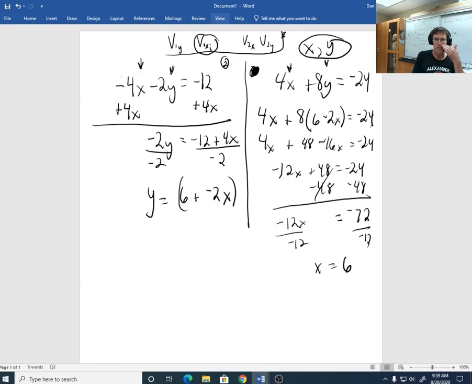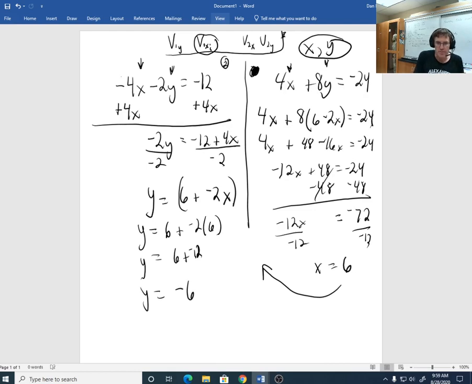Okay? Now, we can package this 6 back over here. This is a legitimate equation. Let's fill in and solve. 6 plus a negative 2 times 6. This equals 6 plus a negative 12. And y equals negative 6. Alright, so our answer is 6 comma negative 6. We can plug that back in here to check in these equations if we wish. And we're good.